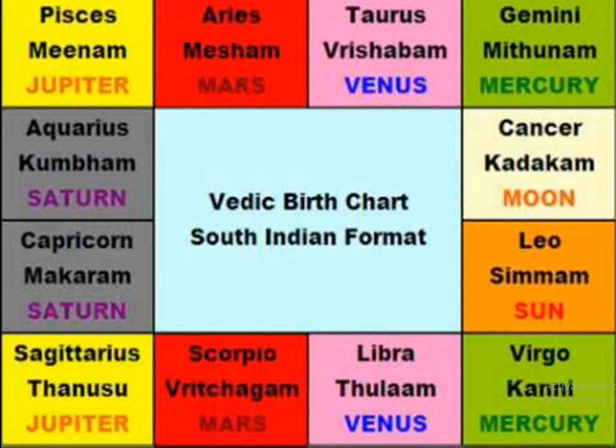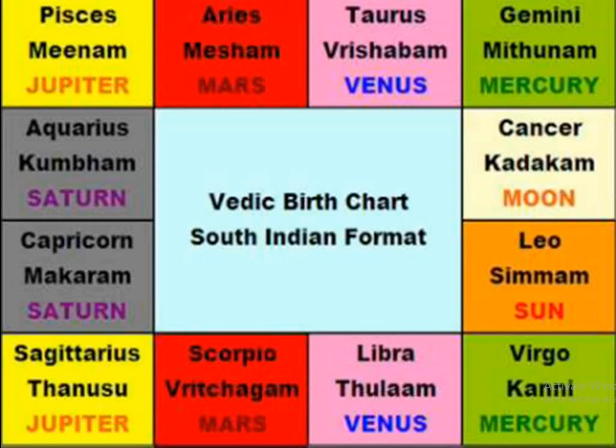Let us see. Aries and Scorpio belong to Mars. Taurus and Libra belong to Venus. Gemini and Virgo belong to Mercury. Cancer belongs to Moon. Leo belongs to Sun. Here Pisces and Sagittarius belong to Jupiter. Aquarius and Capricorn belong to Saturn.